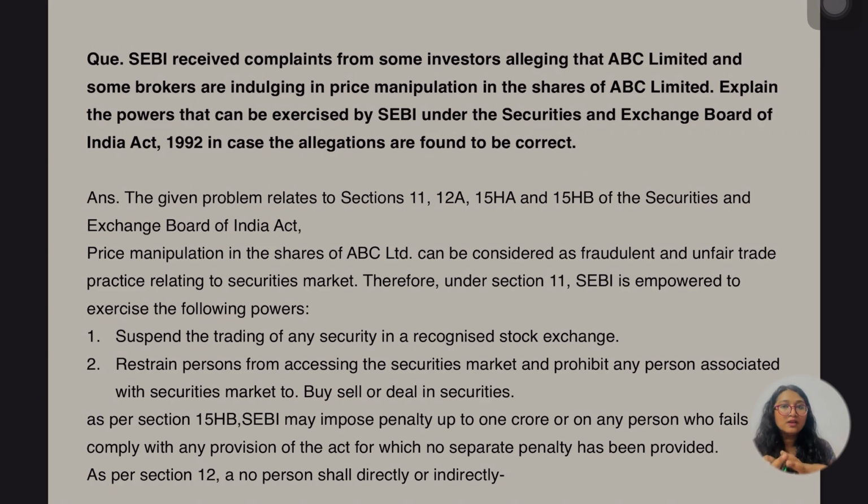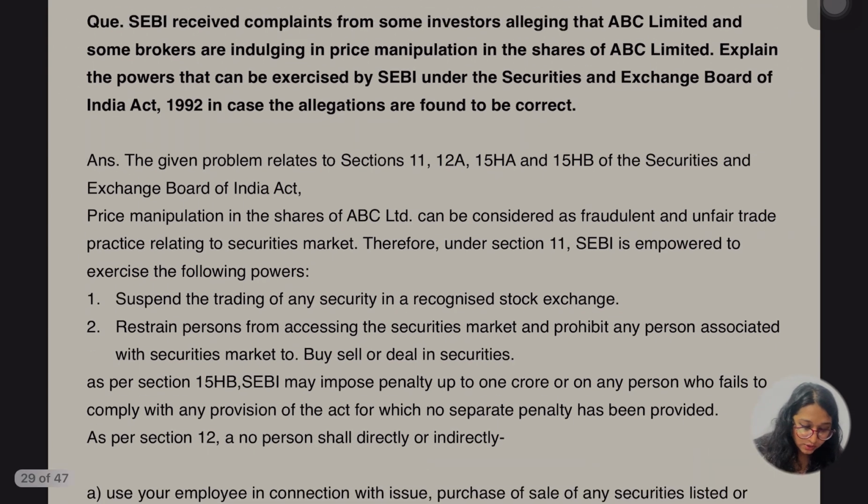Okay, so in this question I want to tell you one thing, that in this question new sections are discussed, section 11 and section 12A, ठीक है, which in the CMA module have been removed, but I have taken this question so that we should know a bit more about those sections. ठीक है, so with this example we'll get to know about section 11, section 12A. Okay, so let's read it out.